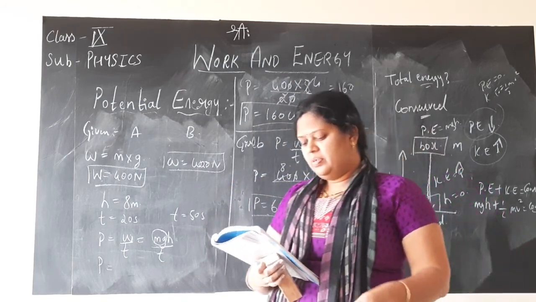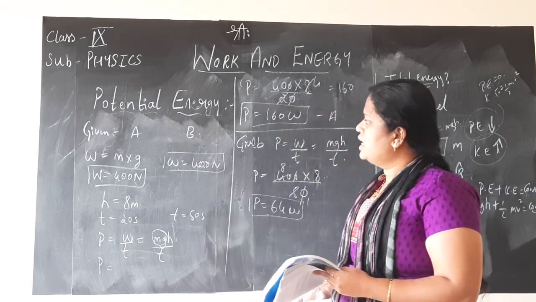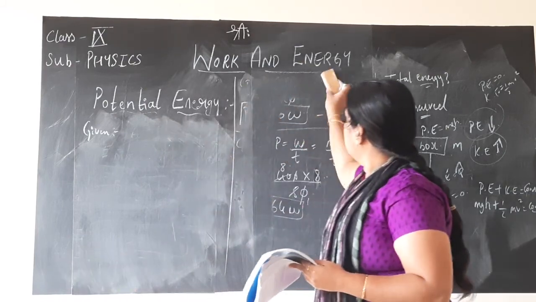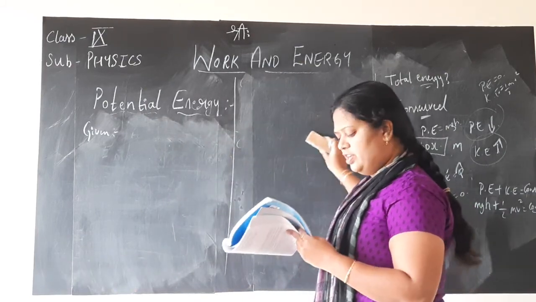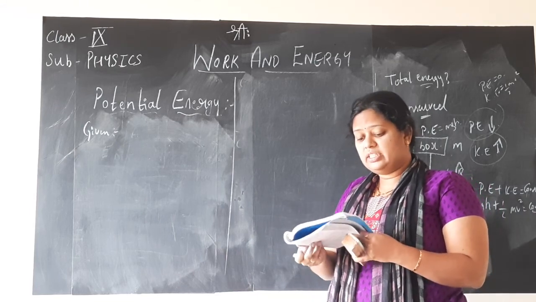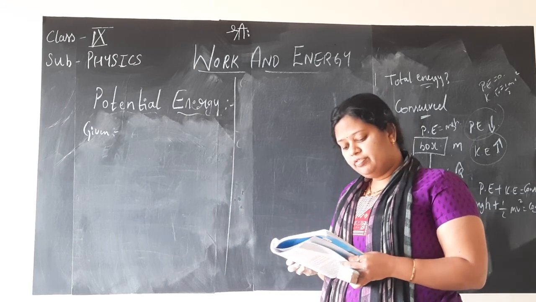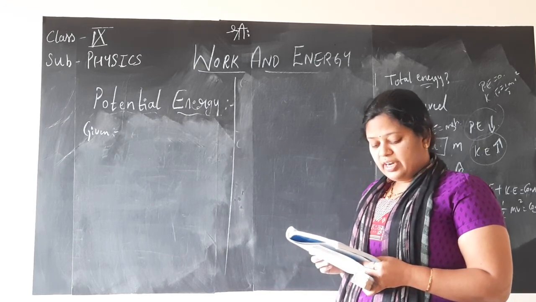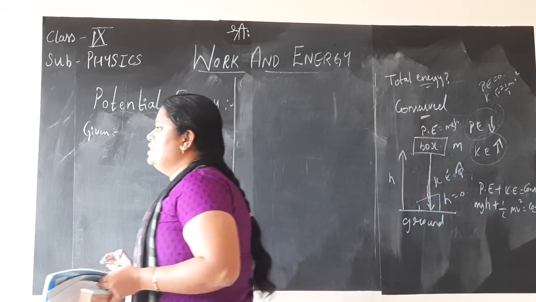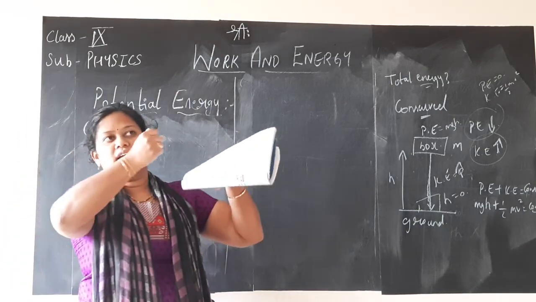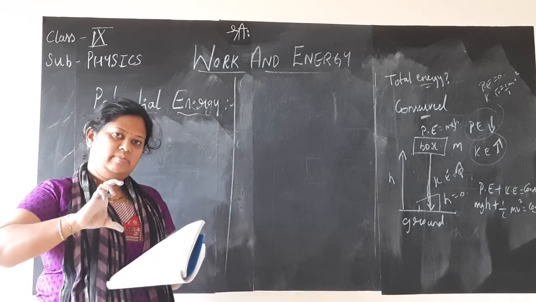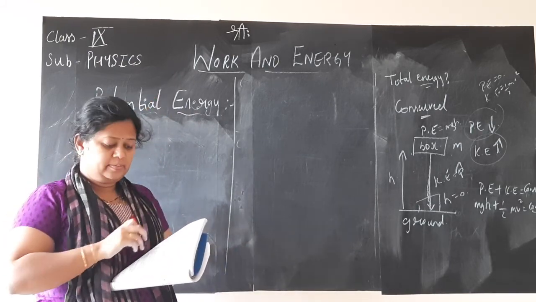Next we have example 11.8. A boy of mass 50 kg runs up a stairs of 45 steps in 9 seconds. If the height of each step is 15 centimeter, find his power. Take g as 10 meter per second square. A boy is there. He is running and climbing the 45 steps. Each step is 15 centimeter in height, and there are 45 steps.